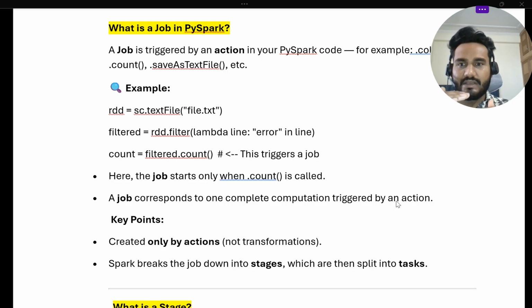Then associated with that action, if there are multiple transformations, it will create different stages. A stage is created based on wide transformations. If there are narrow transformations, the work stays within the partition, so it will not create different stages. Then for each stage, based on the partitions, we create the number of tasks. We will see the hierarchy later, but for now, understand that any job in your PySpark code is associated with actions.